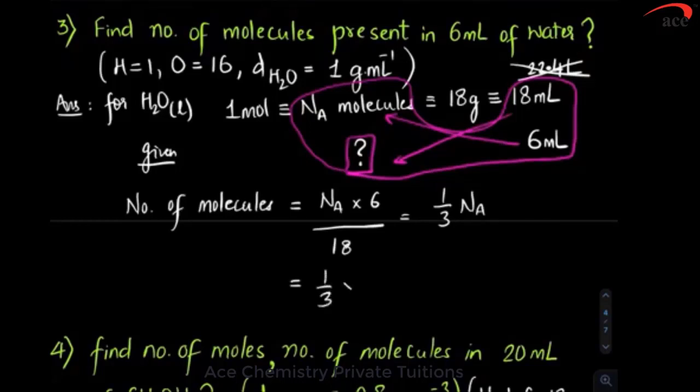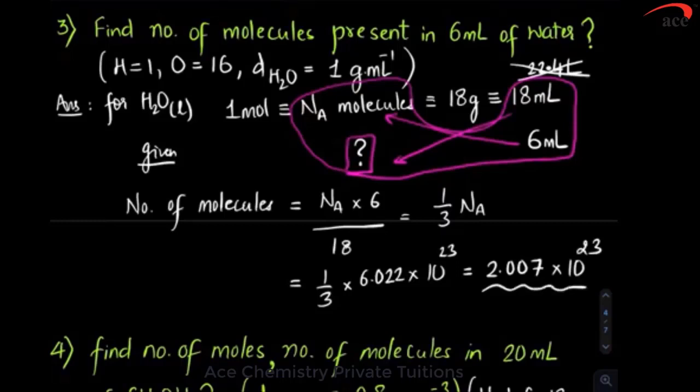Or you can exactly calculate, Na is 6.022 into 10 to the power 23, multiply and divide, and you will get the corresponding answer. So, 2.007 into 10 to the power 23 is the answer.